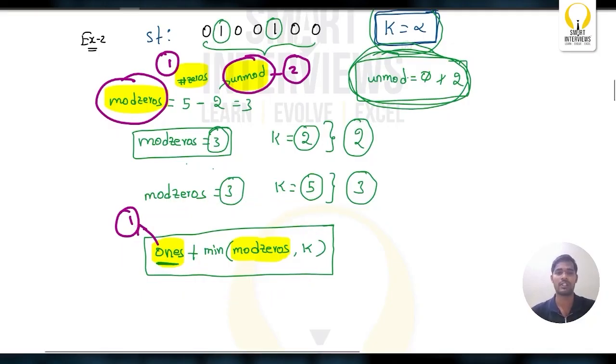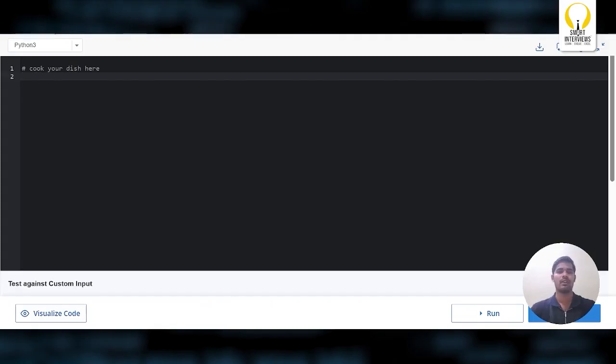Okay, let's code it. In the first line, you have to write t, the number of test cases. In each test case, you will have 2 lines. The first line consists of n and k. N is nothing but the length of the string, k is nothing but the total number of operations. And you have to write the string.